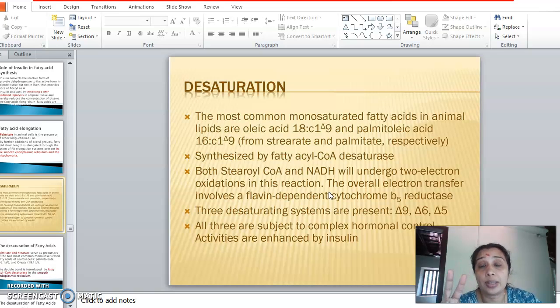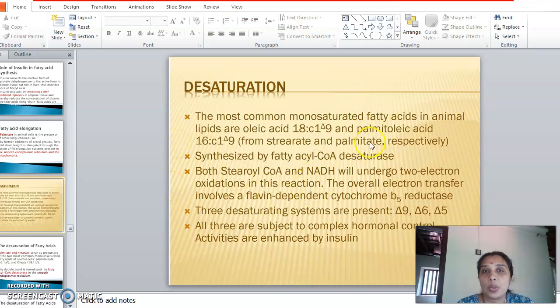Since it is O2, we need 2 H2O, so 4 hydrogen atoms are required. 2 hydrogen comes from stearic acid and another 2 hydrogen atoms come from oxidation of NADH. So 2 molecules of hydrogen will be absorbed by 1 molecule of oxygen, so that oxygen is converted into water with the oxidation of stearic acid to give rise to oleic acid. NADH is converted into NAD+. So this is how the reaction is happening.